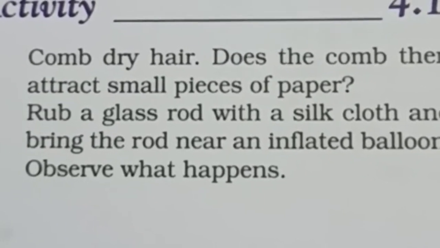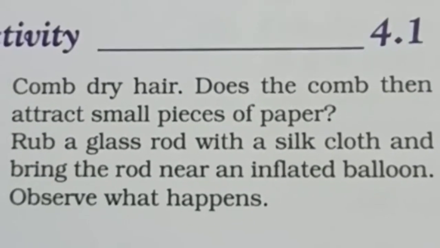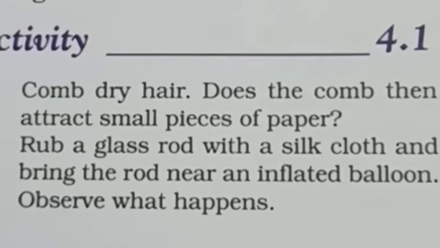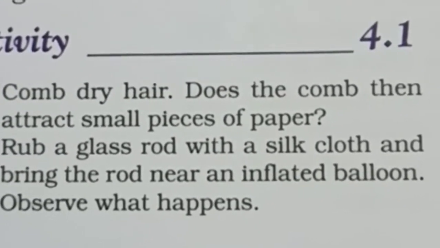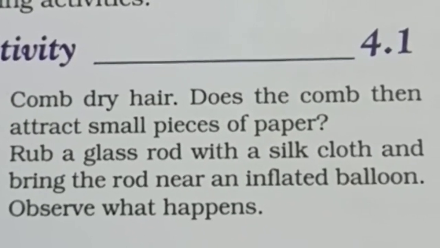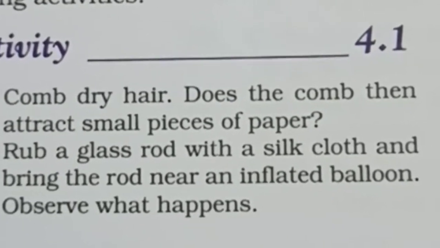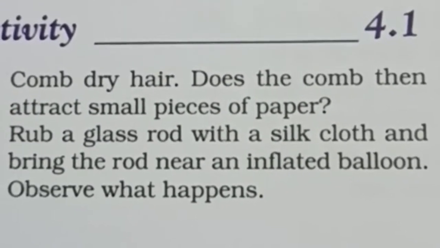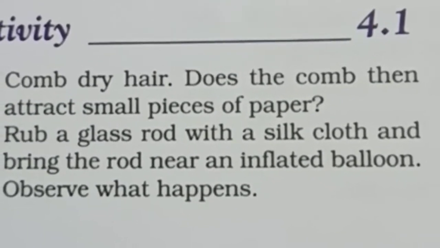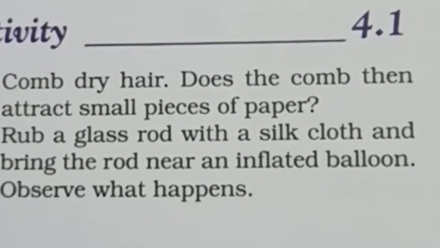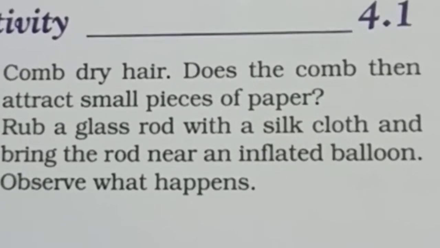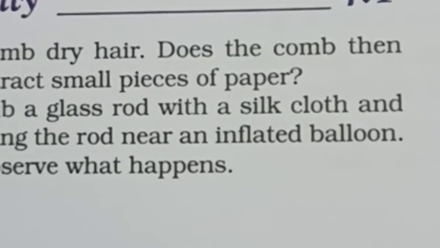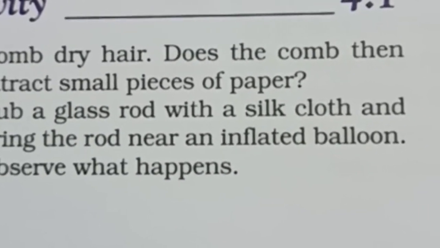In class 8, we have studied that when two bodies are rubbed against one another, they become charged, and both bodies are oppositely charged. For example, we had taken a glass rod and a silk cloth, and we had taken our dry hair and a comb.